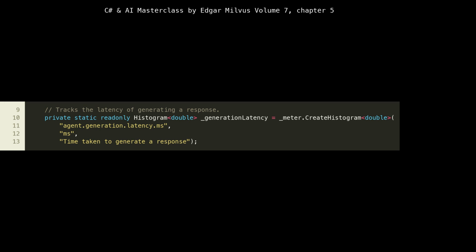At lines 9 to 14, we define a Histogram<double> named _generationLatency. This instrument is specifically chosen to track the distribution of generation latencies.